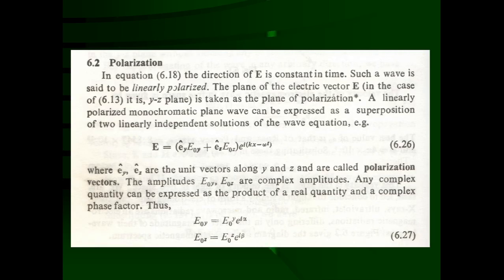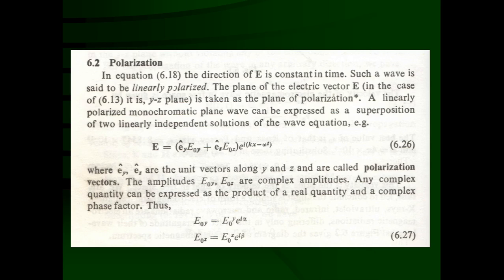We have studied that a plane wave in a non-conducting medium has the electric field given by the equation E(r,t) = E0 e^{i(k·r − ωt)}, and H(r,t) = H0 e^{i(k·r − ωt)}, where r is the direction of propagation. Now, this is an arbitrary direction we have taken, and normal to that there is a plane in which the electric and magnetic fields exist.